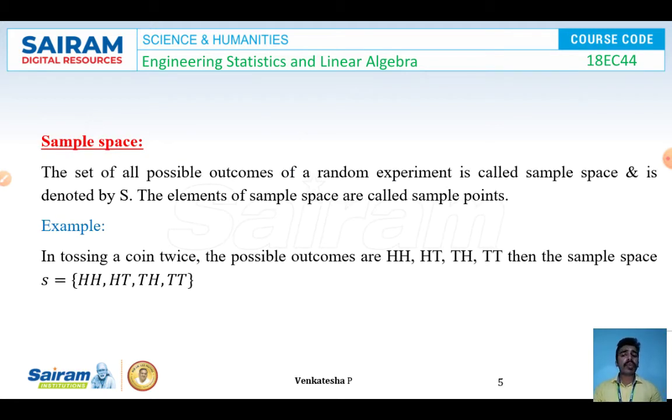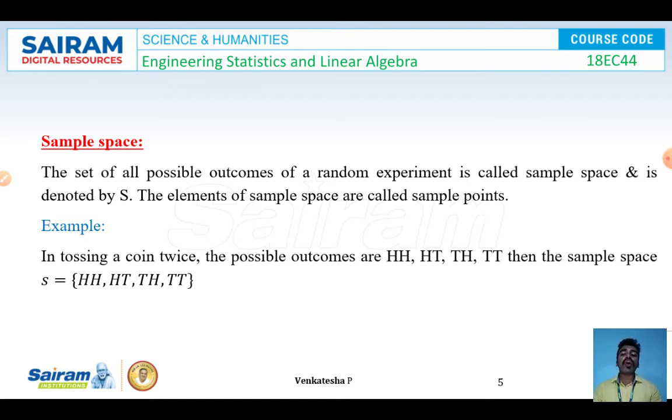One more important concept is sample space. After performing a random experiment, we'll be getting some possible events. Now grouping all these possible events in a single platform will be called a sample space. So the set of all possible outcomes of a random experiment is called the sample space, and it is denoted with the notation capital S. Okay, the elements of the sample space are called sample points.